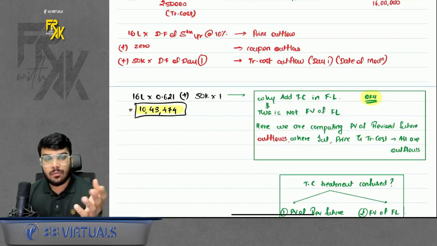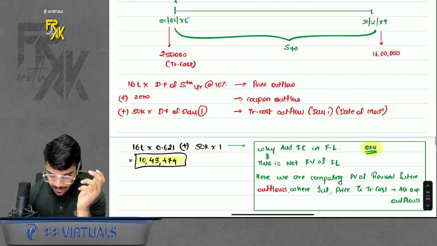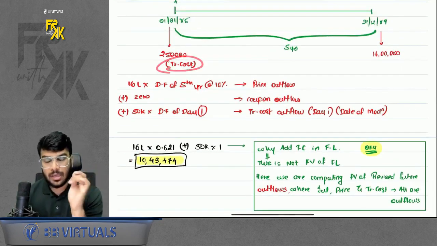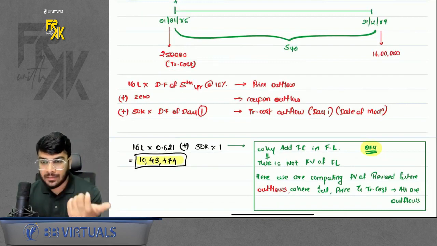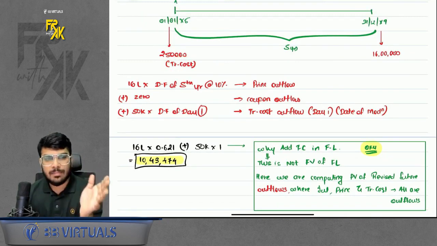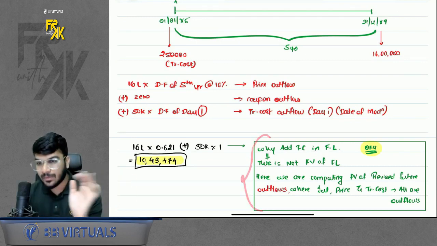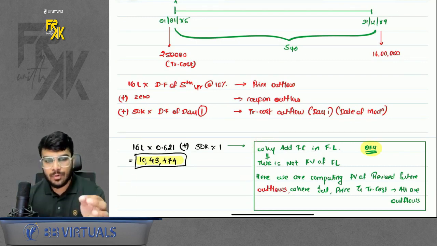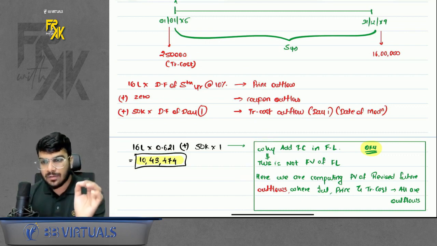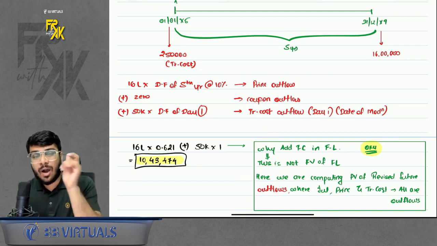Okay, now one doubt might arise: why are we adding transaction cost? In case of FL, normally we deduct it, no? Why are we adding in this case? Do remember here our motive is not to find the fair value. I have given the logics here, you can read them, but just revising you that our motive is not to find the fair value. Our motive is to find the present value of future cash outflows.